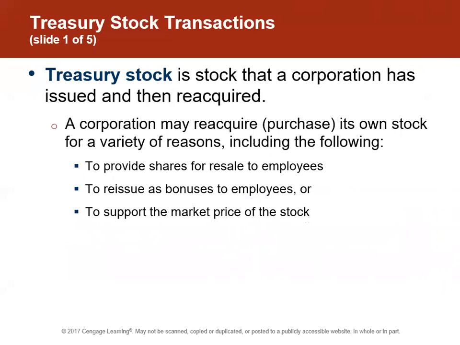The last form of stock that we talk about in this chapter is treasury stock. So treasury stock is stock that we buy back of our own stock, okay? So we've issued it and then we reacquired it. We've repurchased our own stock. We may do that to then resell to employees, as a stock option in the company, maybe as a benefit to allow our employees to own part of the company. We may use it to issue bonuses to employees. Some companies will do stock bonuses. Or we may do it just to support the market price of the stock, okay?